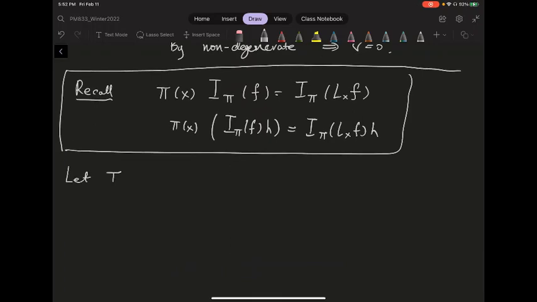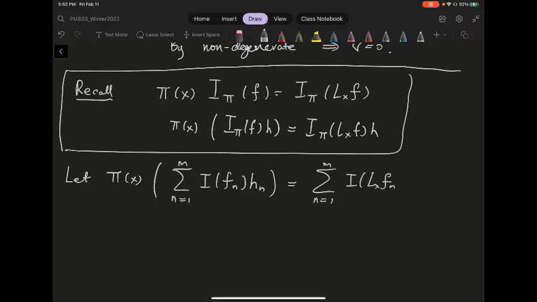So if I just let pi of x, for every vector inside my dense subspace, which is M, the linear span of these I function of Fn evaluate times Hn, with n going from 1 to some say M, I just define it to be the summation of I of the left translation of these Fn evaluate Hn. Okay, so this is essentially the only choice I can have for my pi x. There is really no other choice.